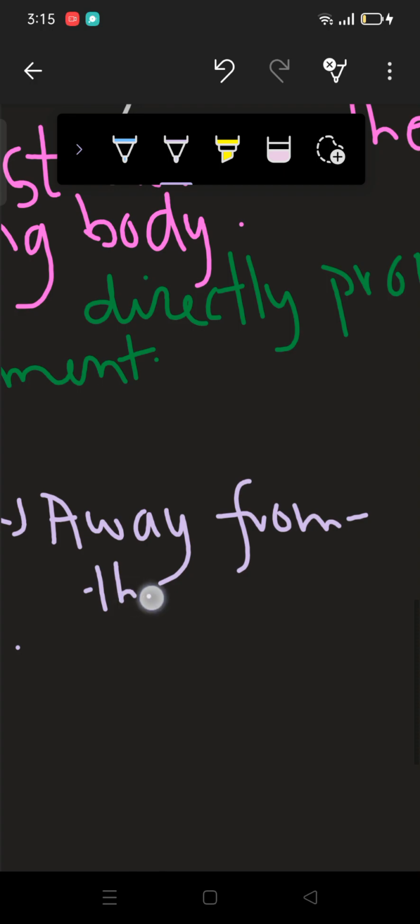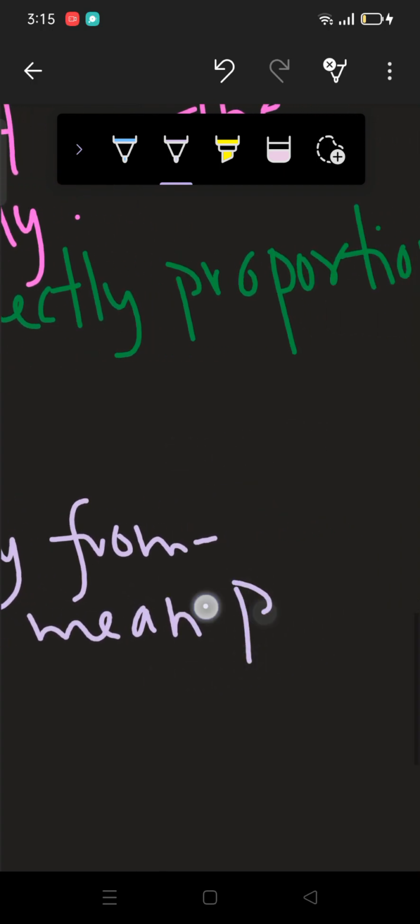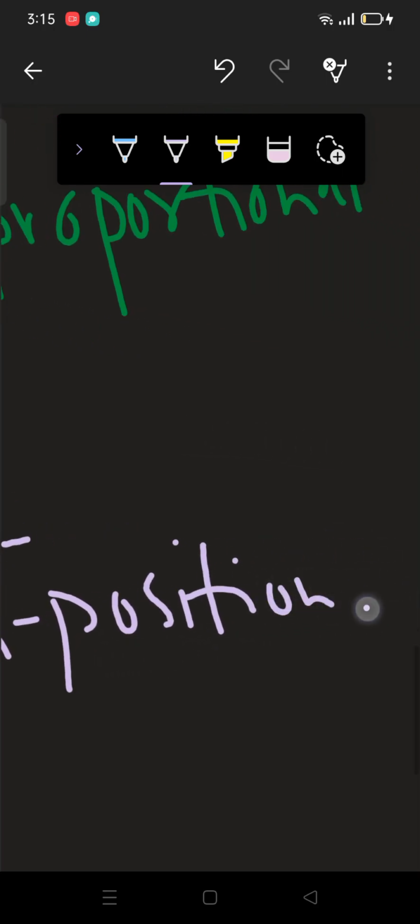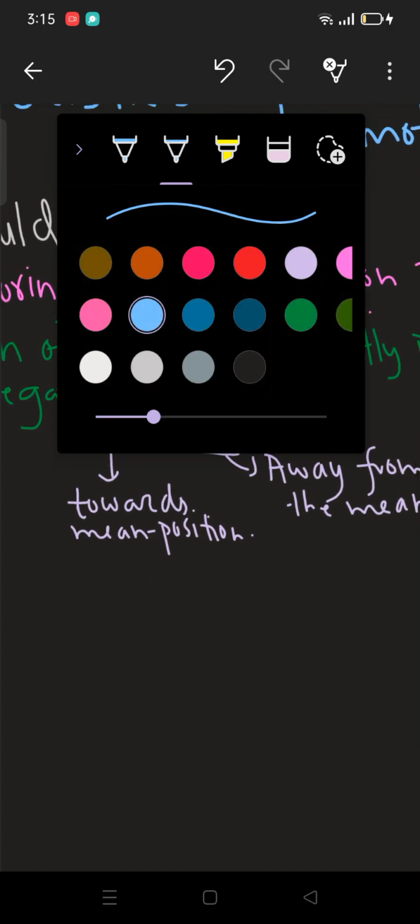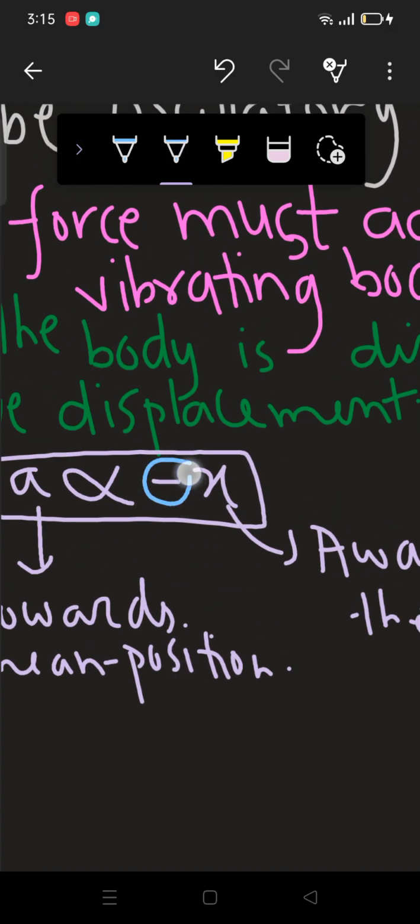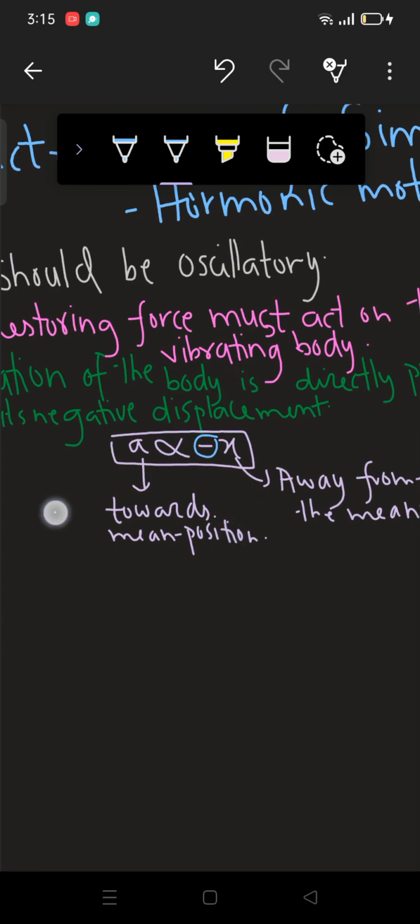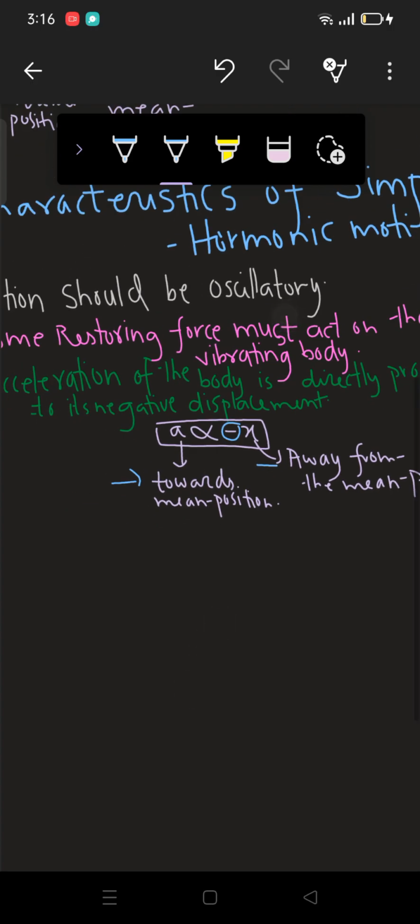Away from the mean position, this would be away from the mean position. So now you can see one is towards the mean position and another one is away from the mean position. So this negative sign actually shows the direction, right? One is towards, one is away, right? And both are directly proportional, meaning if the acceleration is increased, the negative displacement would be increased, right?